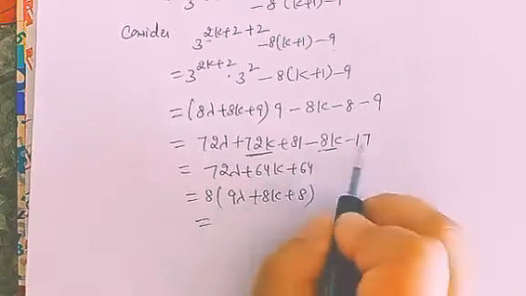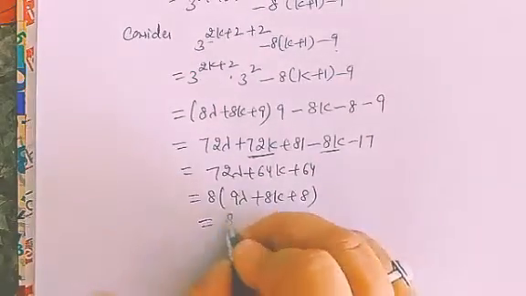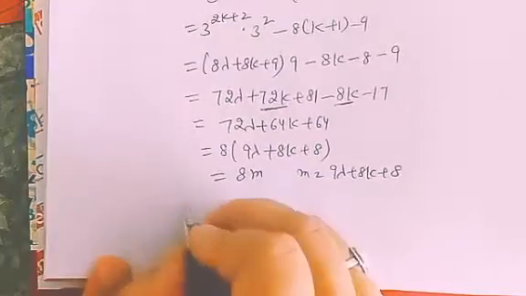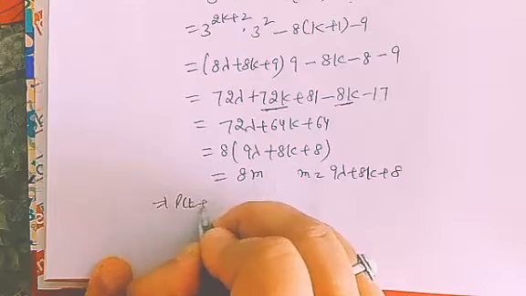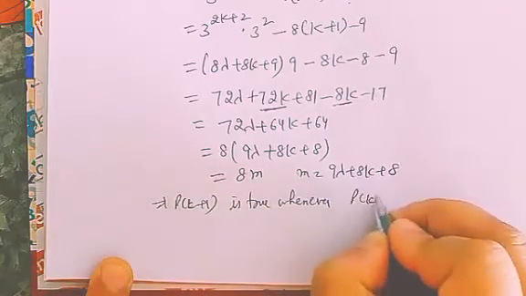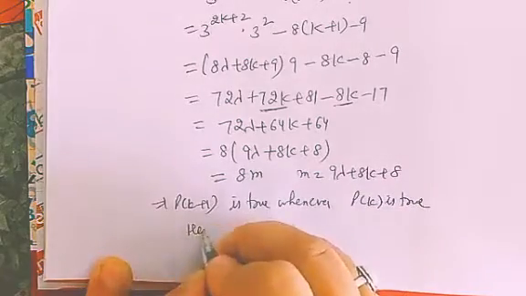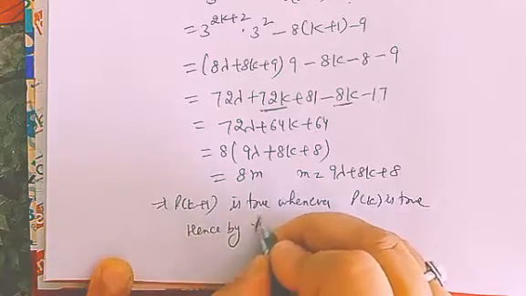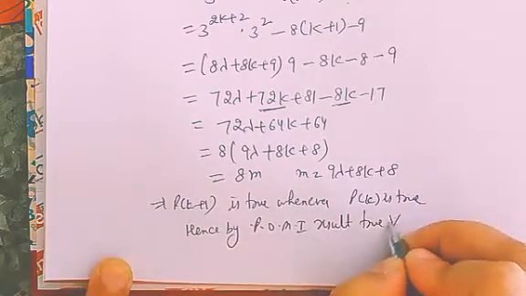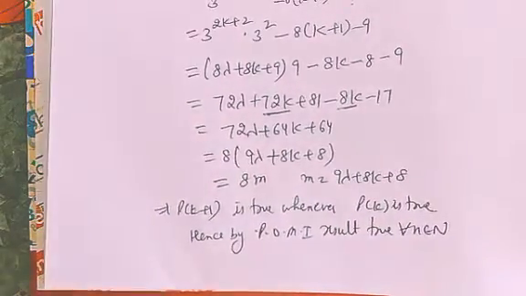It is 64. 81 minus 17. We had done it already. It is 8 times m. This implies P(k plus 1) is true whenever P(k) is true. Hence, by the principle of mathematical induction, the result is true for all n belonging to N.